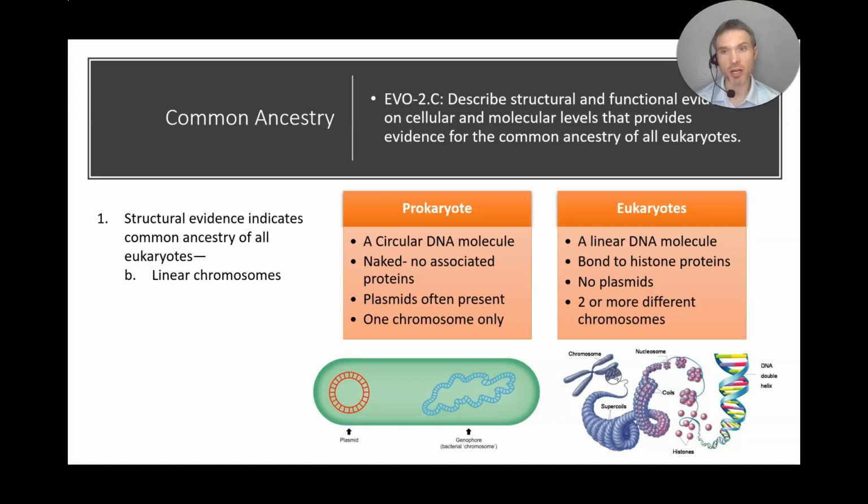23 you receive from your biological mom, and 23 you receive from your biological father. Different types of species have different numbers of chromosomes. Okay, 46 chromosomes is unique to humans. So those are the differences between a prokaryotic and a eukaryotic cell. Just remember that all eukaryotic cells have linear chromosomes.